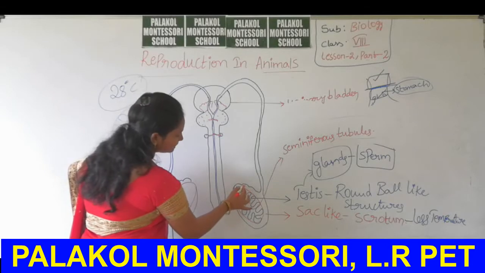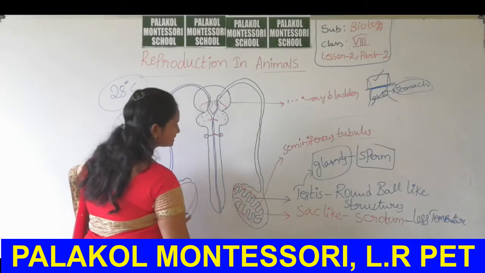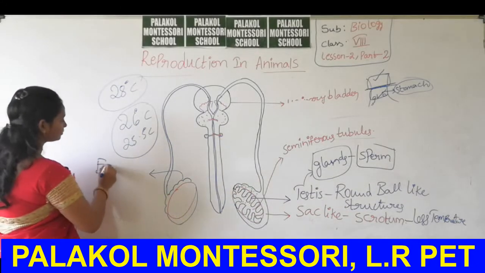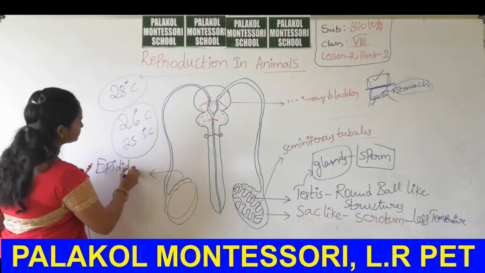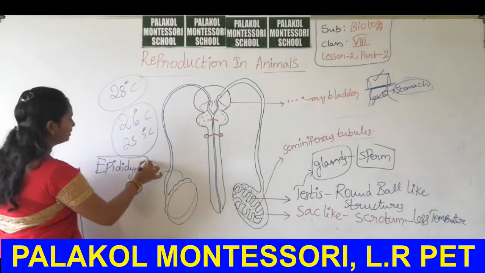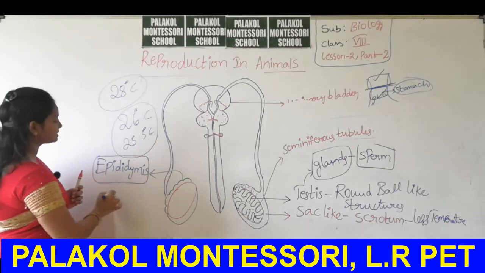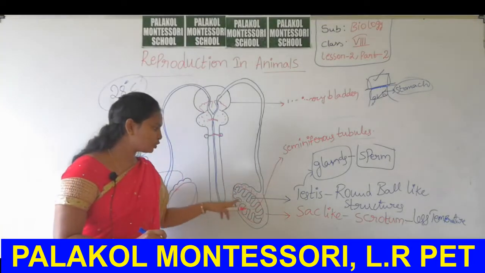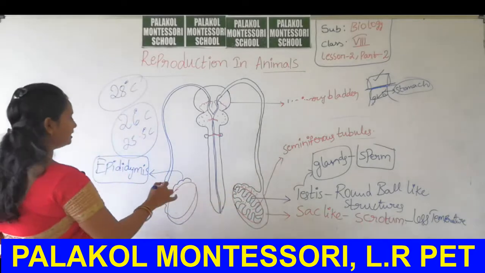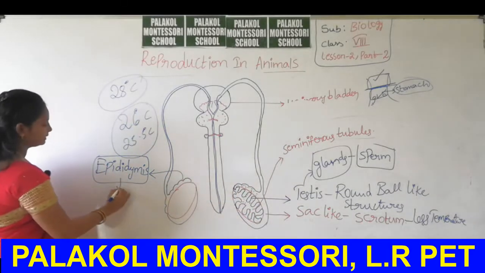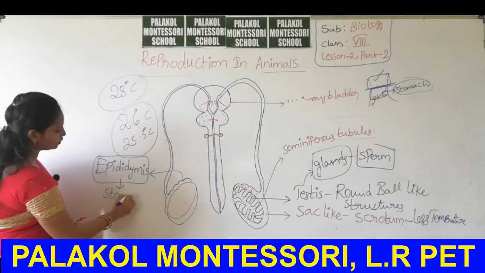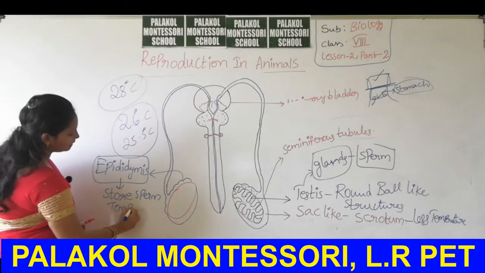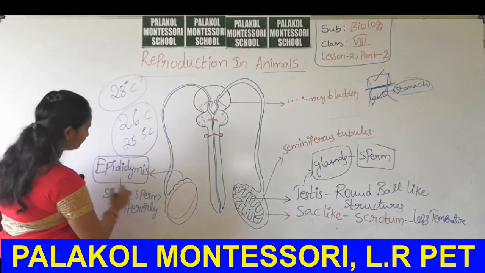as a folded region. This folded region is called epididymis. Okay, this folded coiled region is called epididymis. It will catch the sperm cells from the seminiferous tubules, and this epididymis can store sperm, it is very important, temporarily. Temporarily it can store sperm.